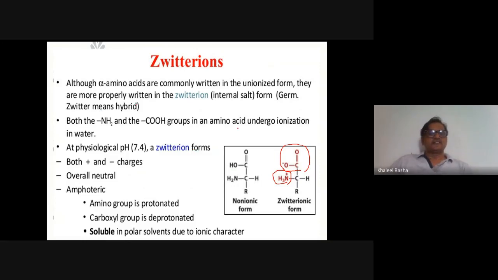So, more properly written as zwitterion, both the amino and carboxyl groups undergo ionization. So when does ionization occur? At physiological pH 7.4, a zwitterion forms. Both positive and negative charges are equal, so the overall charge becomes neutral. That ionic form is called the zwitterionic form. So due to this zwitterion, the amino acid exhibits amphoteric nature. Due to the carboxyl and amino groups, amino acids act as amphoteric in nature.